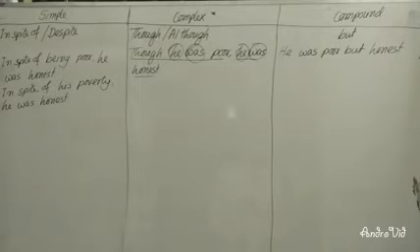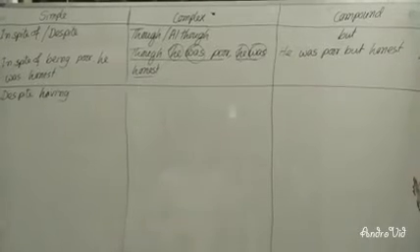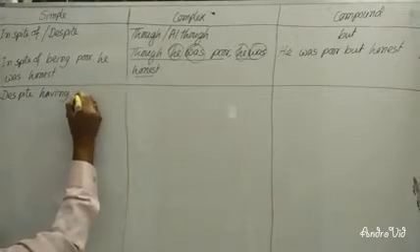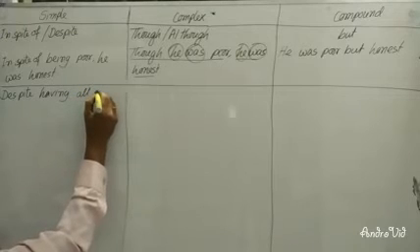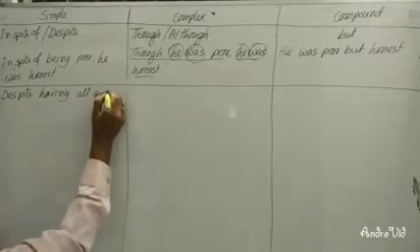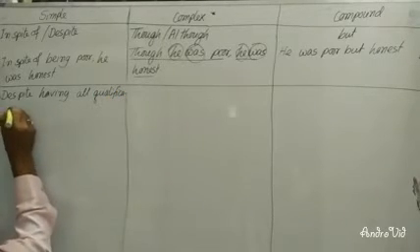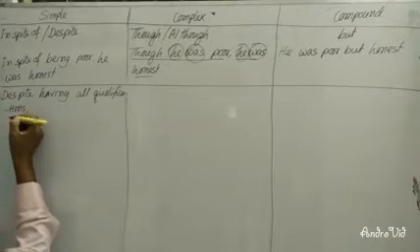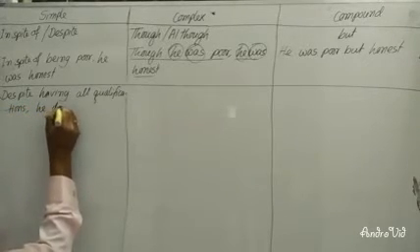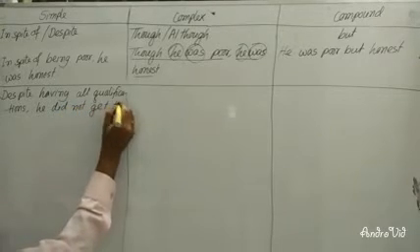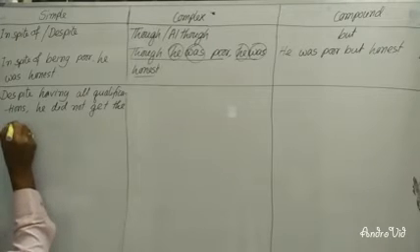Now I'll give you another example of how to change it. Dear learners, you can say, despite having all qualifications, he did not get the job.